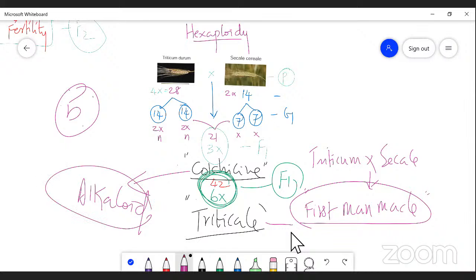What is the role of this alkaloid? It induces doubling of chromosomes. So this 21 chromosome becomes 42 by using colchicine, right? So hence hexaploidy was obtained in triticale. Now the triticale is the first man-made cereal.